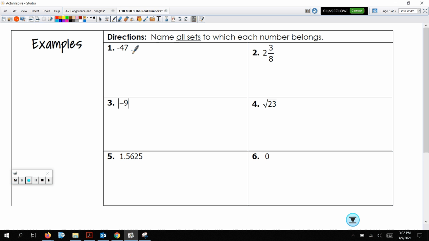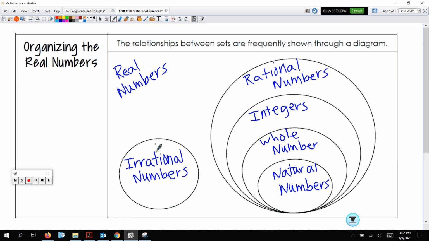All right, so first off, negative 47. Let's first say all of these are going to be real, so you can write real with all of them. We know it's real. Once you go real, then you go to the next bubble. We know it's in the rectangle. Is it irrational or rational? That's the question you ask yourself. If it's irrational, you're done. It's real and irrational. If it's rational, then you ask: is it an integer? Is it a whole number? Is it a natural number? Okay, that's how we're going to do this.